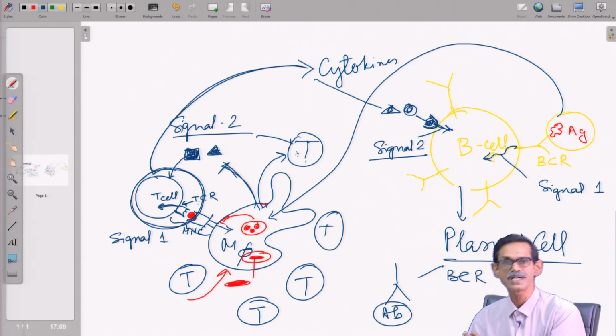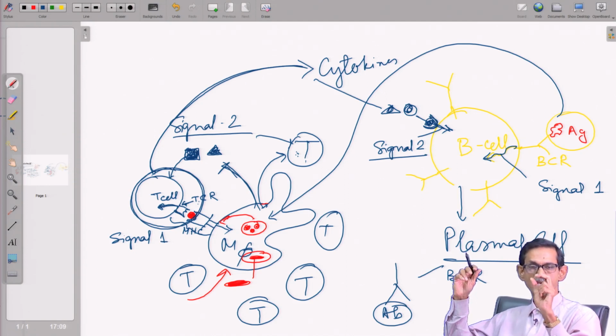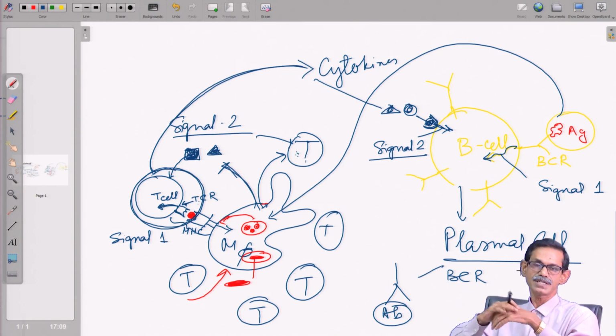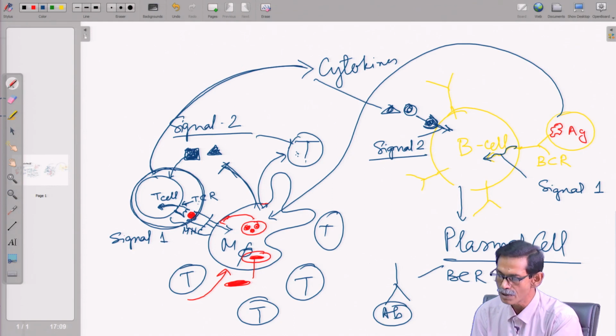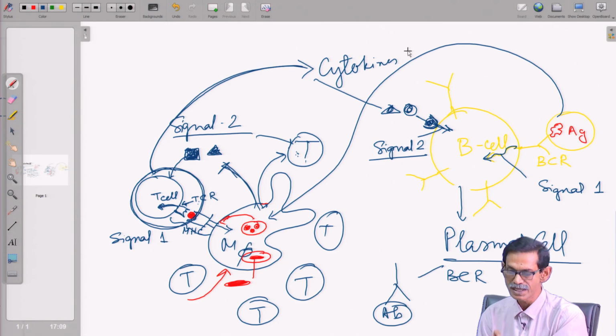The first antibody will be IgM, and I already told how it is switched, and about IgM, IgD and the alternate splicing. So, this whole process is going to take time. When we say it is very simple and straightforward, it is not.